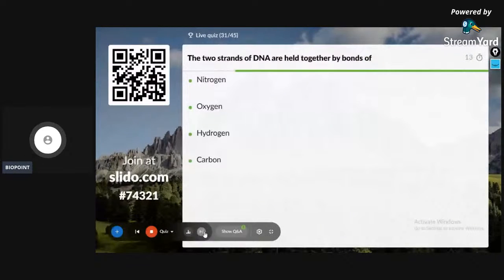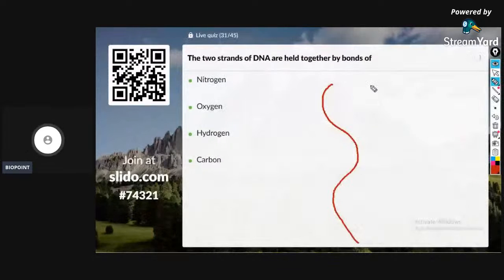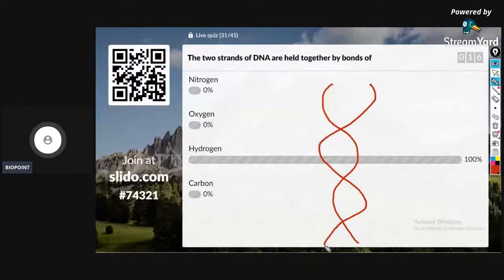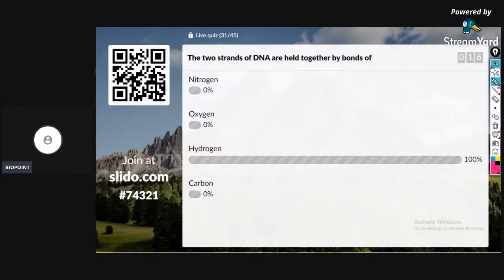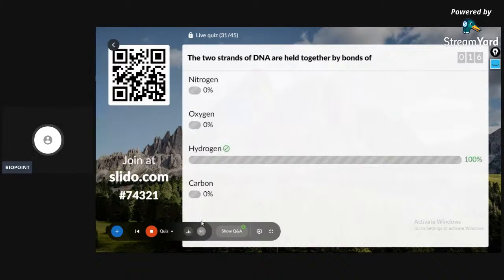The two strands of DNA are held together by nitrogen, oxygen, hydrogen, carbon. Suppose this is one strand of DNA. This is another strand of DNA. Yes, perfect. 100% of the students with the correct answer. If this is adenine, this is thymine, you will have what type of bond over here? You will have the hydrogen bond. Perfect. That is the correct answer for the question.